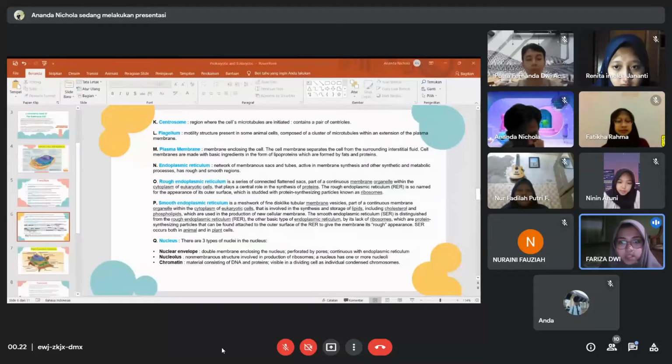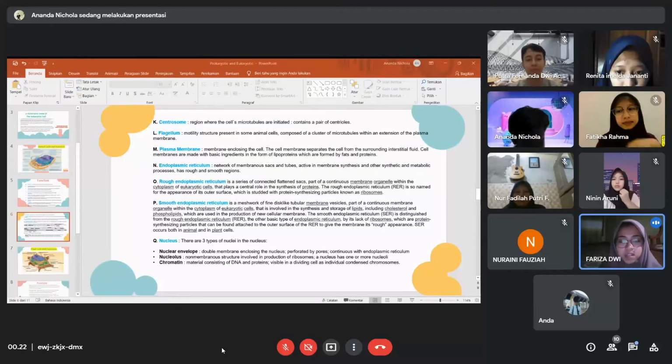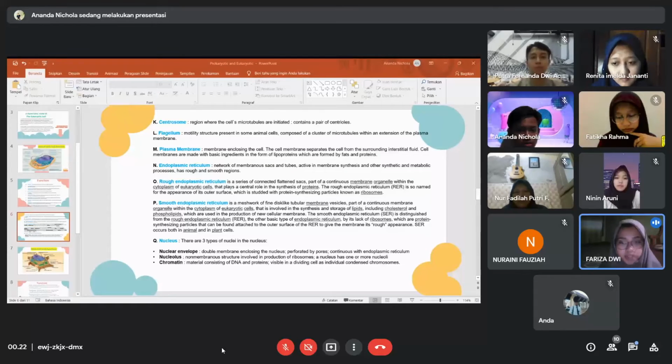Endoplasmic reticulum is a network of membranous structures and tubes active in membrane synthesis and other synthetic and metabolic processes, with rough and smooth regions. First, rough endoplasmic reticulum is a series of connected flattened sacs, part of a continuous membrane organelle within the cytoplasm of eukaryotic cells that plays a central role in the synthesis of proteins. The rough endoplasmic reticulum is so named for the appearance of its outer surface, which is studded with protein synthesizing